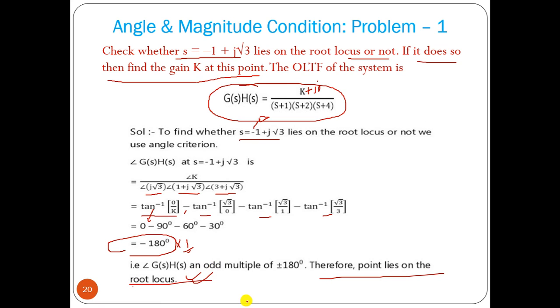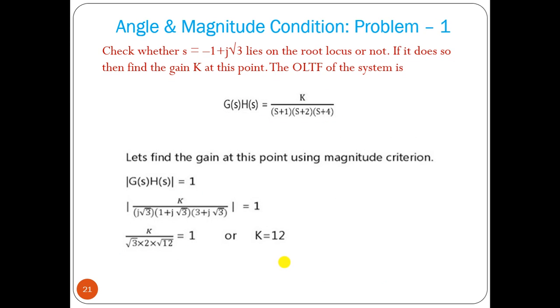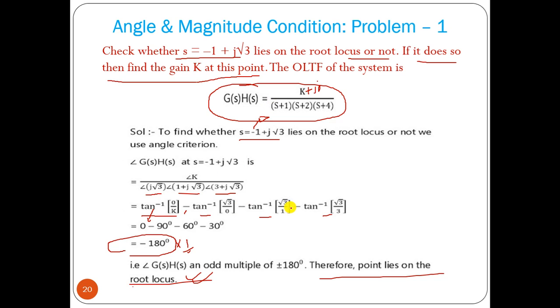Okay, this is one of the most important concepts. Now say we have to find out the value of gain k at that point, s equal to minus 1 plus j root 3. For that, to find the value of k, we have to satisfy the magnitude condition. Magnitude condition means what? The magnitude of GH is equal to 1. So we have to put the s value here and find the magnitude, and that should be equal to 1. That we have to find.